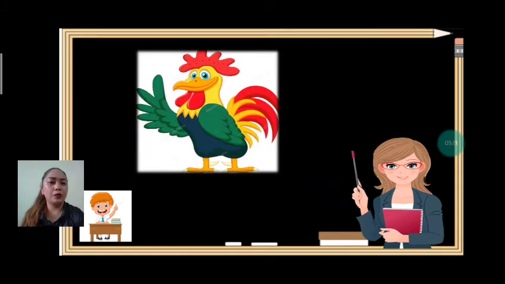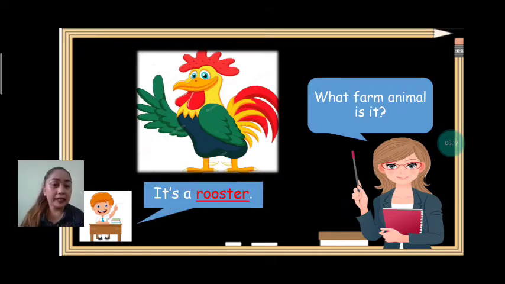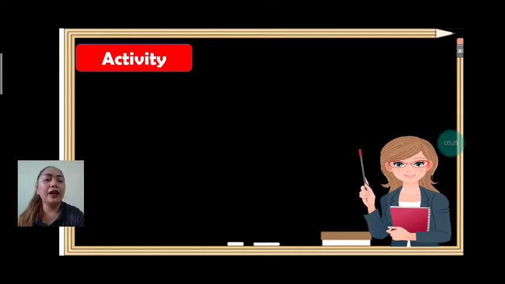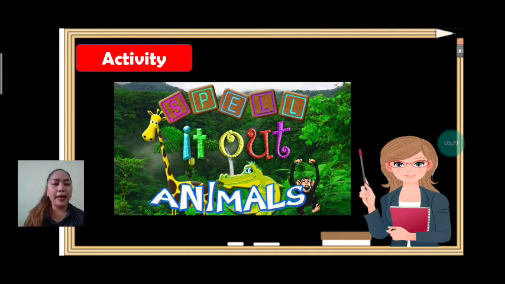Okay, how about this one? What farm animal is it? Everybody, it's a rooster. It's a rooster. Very good. Now let's go to our activity. It's about spell it out. Okay, we're going to spell it out. What animal is it?